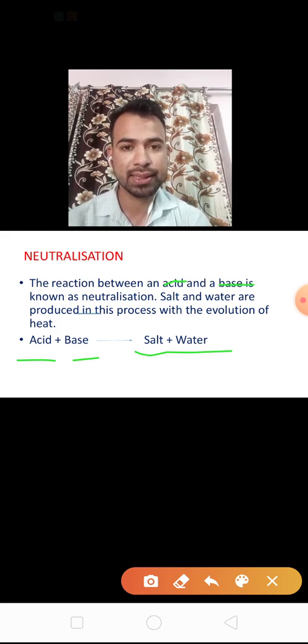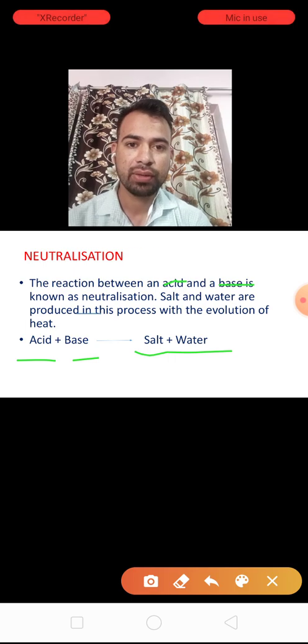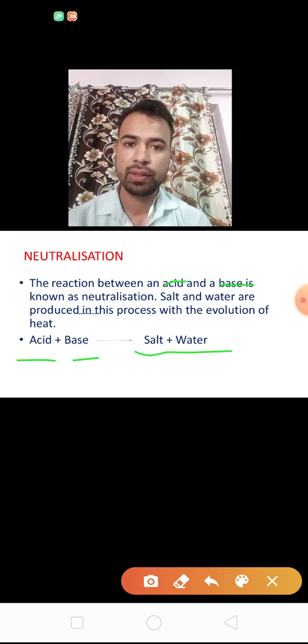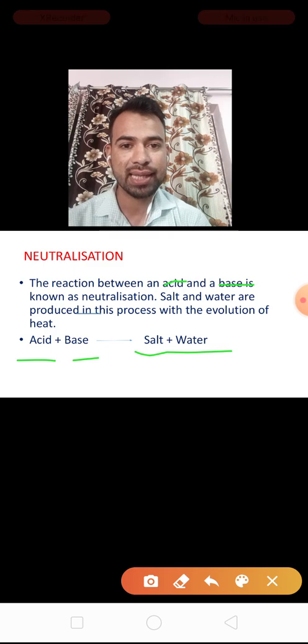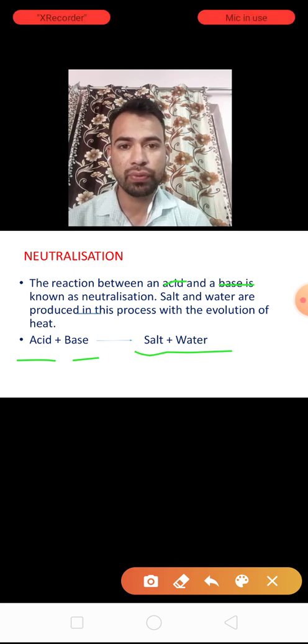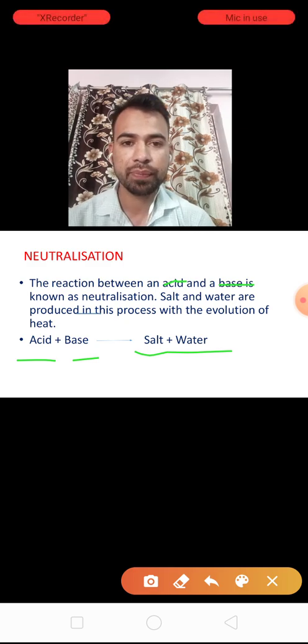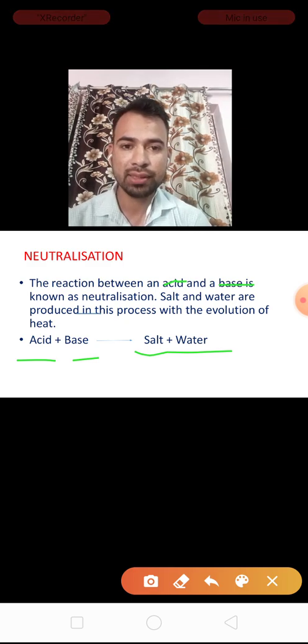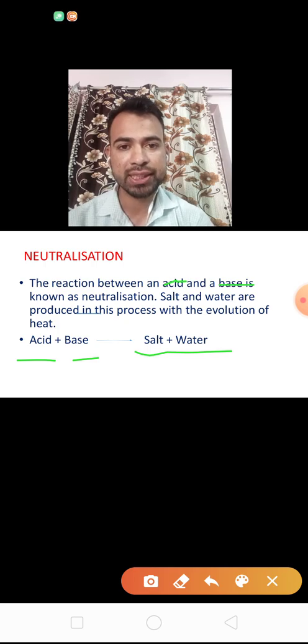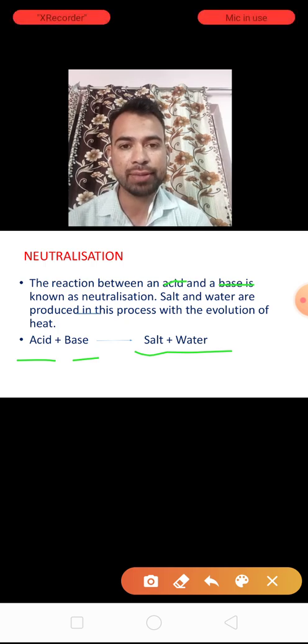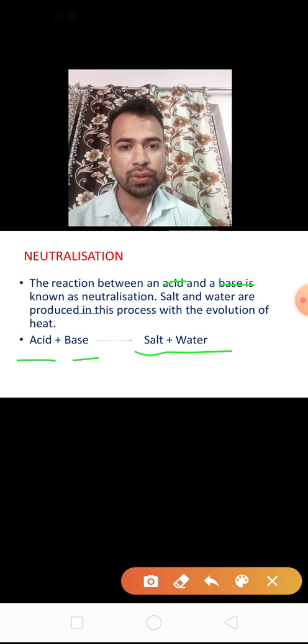Indigestion is an example of neutralization. Factory waste causes acidic water that kills various aquatic organisms. These are some examples of neutralization reactions that we discussed in the previous video.